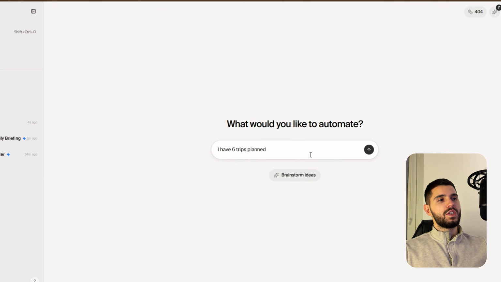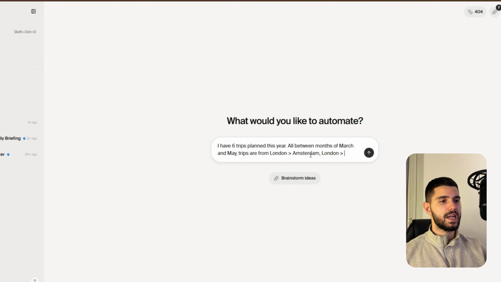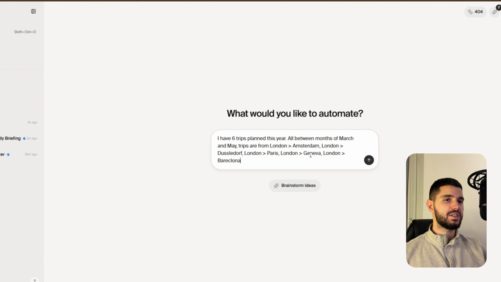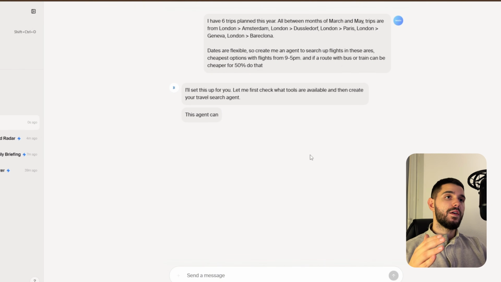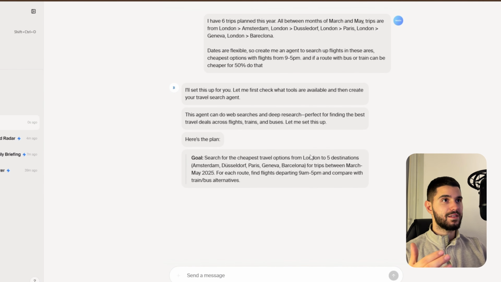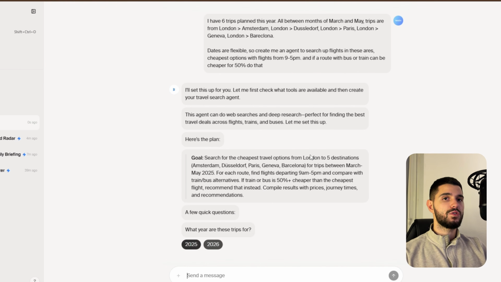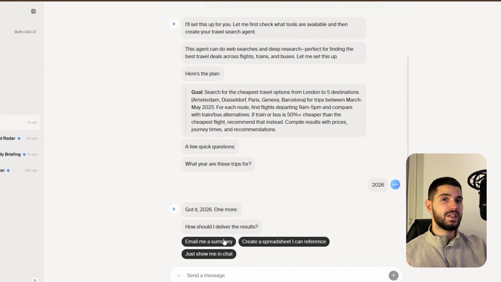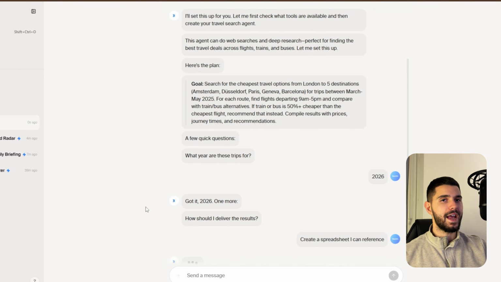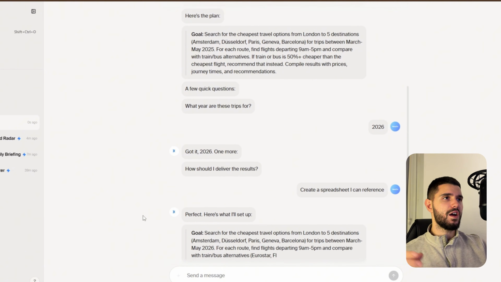In the meantime, I open another tab to create another agent. For example, I say I have 6 trips planned this year, all from London to these specific locations. Find me the cheapest ticket prices, and the flights have to be from 9 to 5 a.m. If the train or bus ticket is 50% less than the price of the plane, let me know so I can book. I can go by bus or plane and not spend 100% more. So that's pretty nice. This is the sort of idea of what you can use these AI agents for. Whatever you do daily, you can think of it, and then you can build an agent.